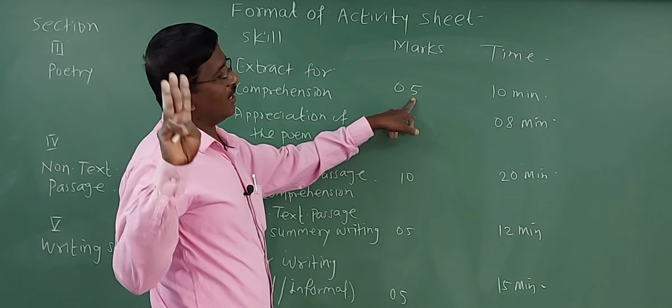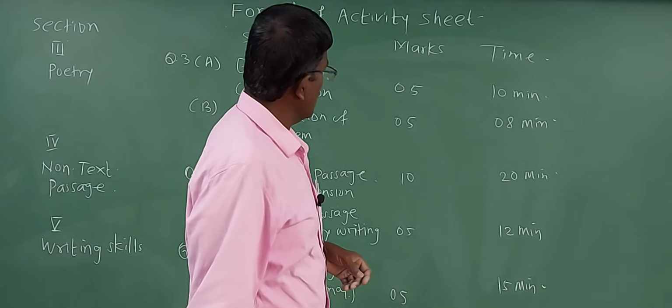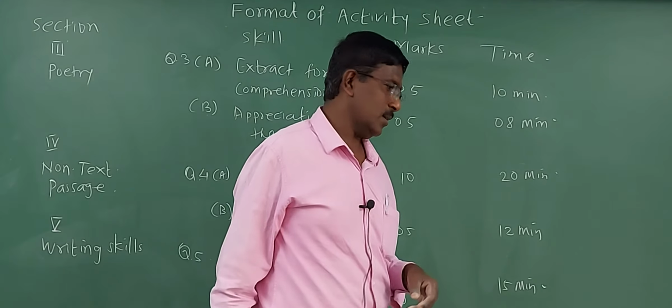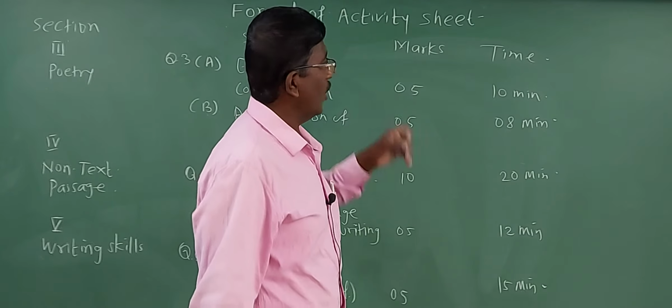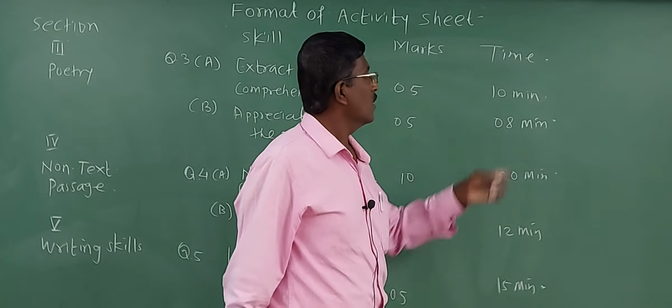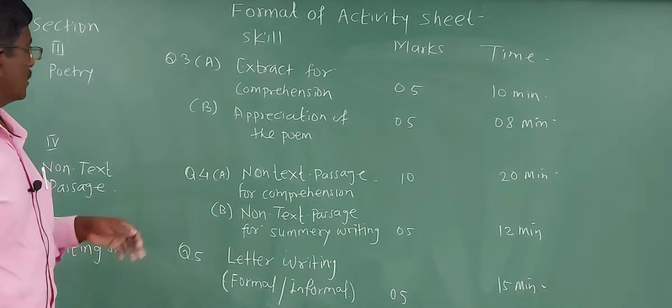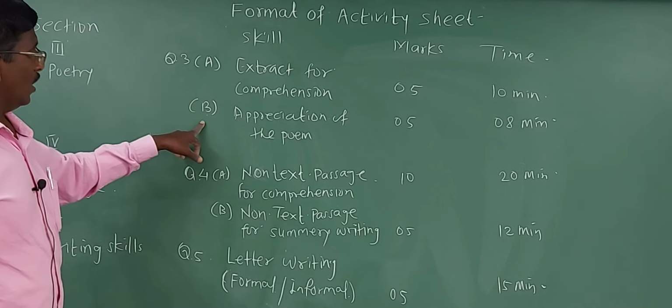Under this there are 3 questions, A1, A2 and A3. A1 is for 2 marks, A2 for 2 marks and A3, poetic devices, for 1 mark, and you have to finish within 10 minutes. And that is question number 3B.